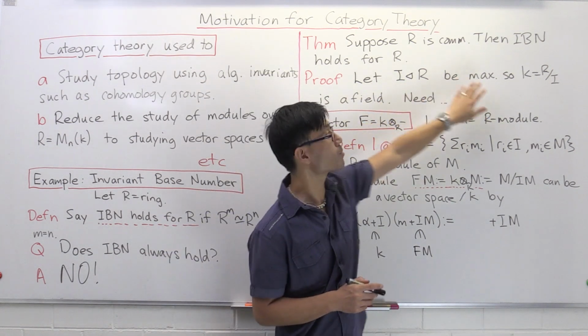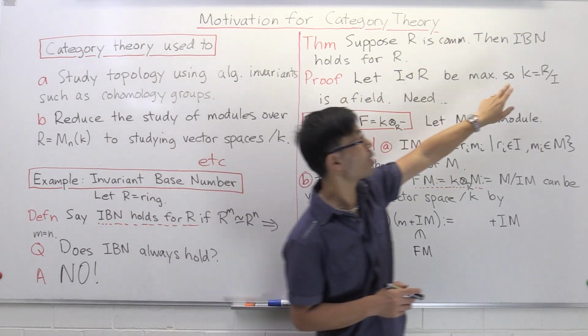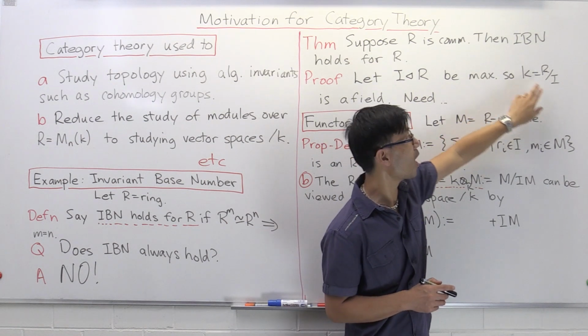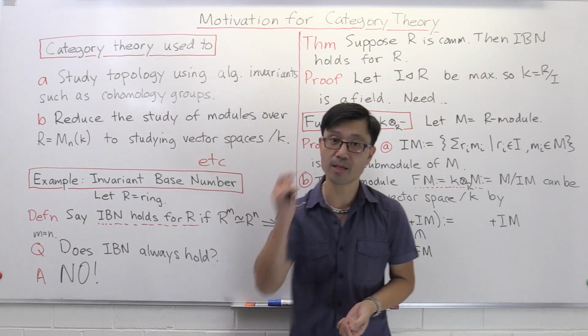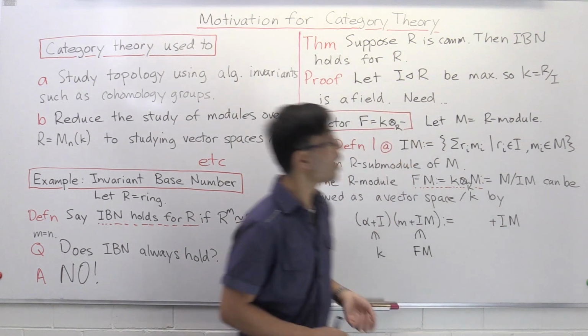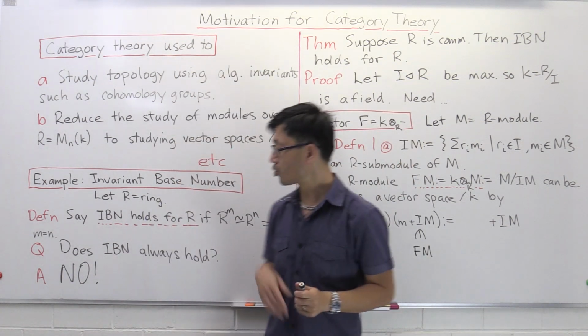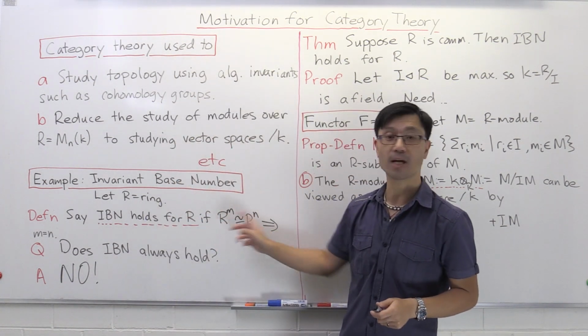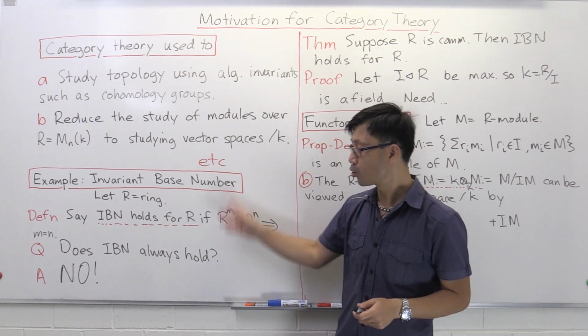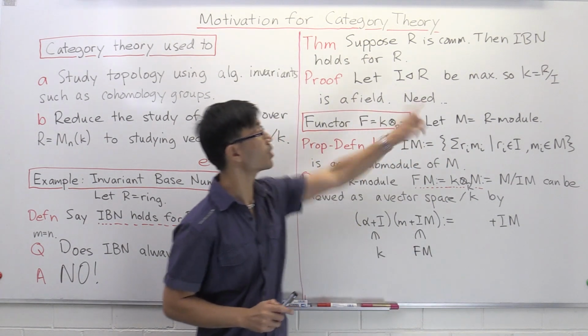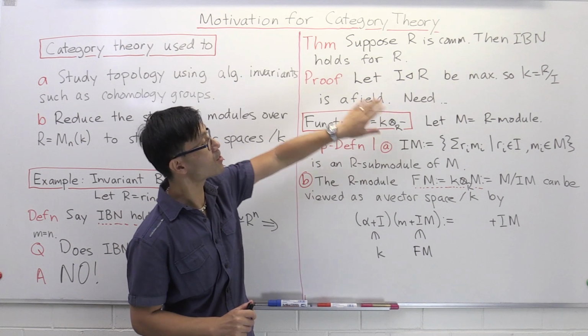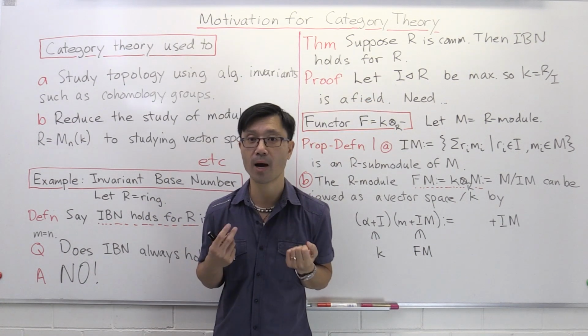The point of it being a maximal ideal inside a commutative ring is that when I look at the quotient R mod I, this is now a field. So that's the field that I want to play around with. And I want to relate modules, particularly free modules like the ones here, to vector spaces over this field. Okay, so K is a field, and now I need to introduce some ideas.